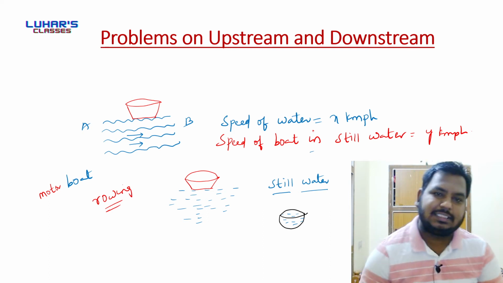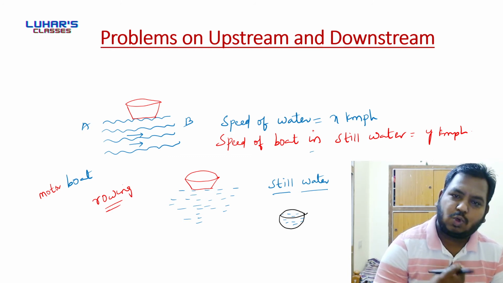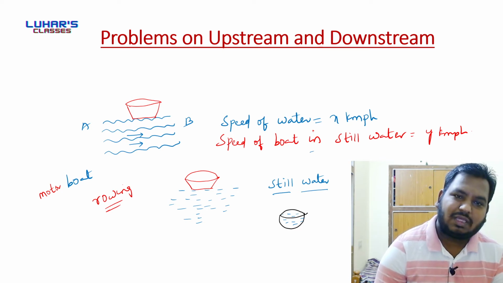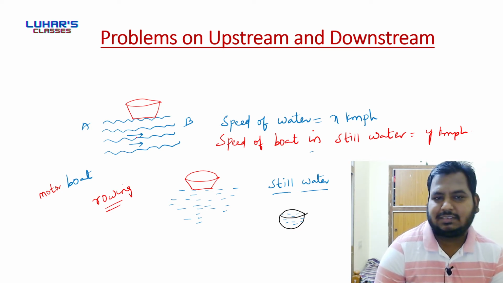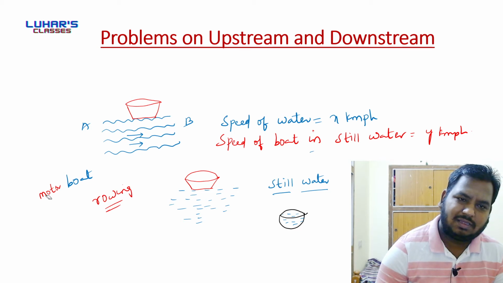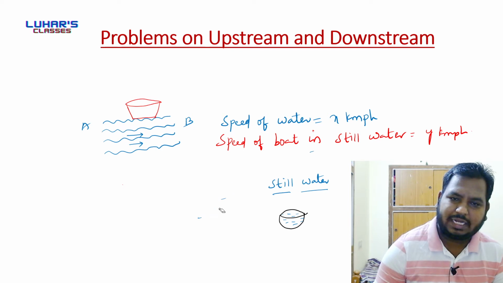Now my question is, there is a boat whose speed is y kmph, and if it is placed in running water, then can I know what is the speed of the boat?